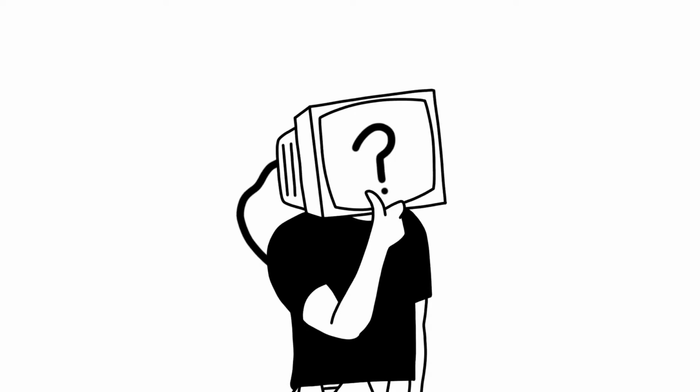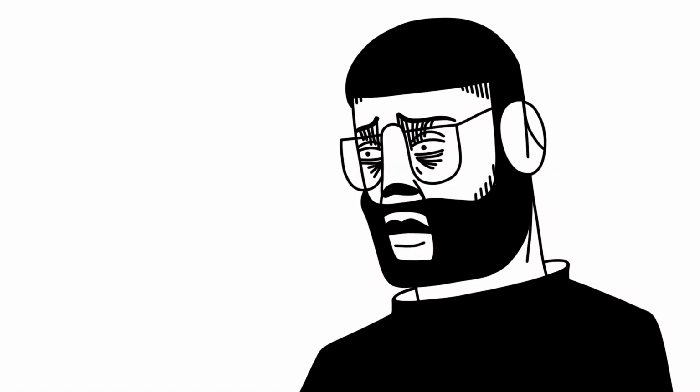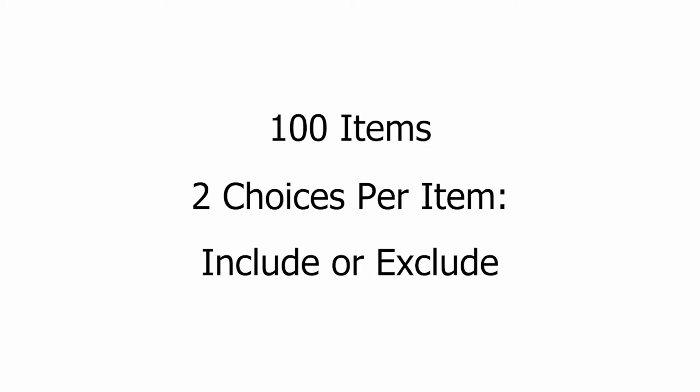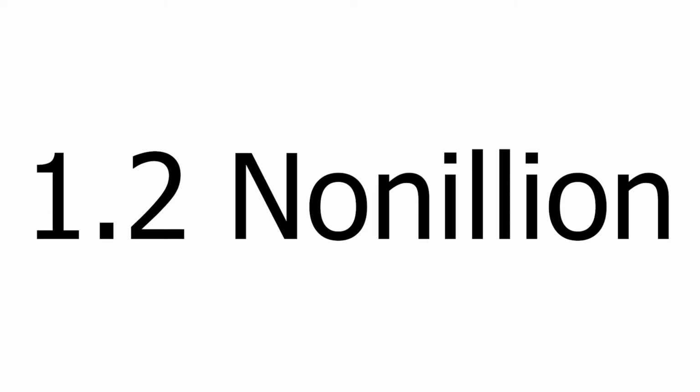Well, that's not exactly the same with a computer. Basically, without some programmatic intervention, the computer's best option is to brute force it by trying every possible solution, then selecting the best one. Well, those well-versed in brute force methods know exactly what I'm about to say, but let's say you have 100 items, then you have 2 choices per item. Either include or exclude that particular item. This means with 2 choices and 100 items, you have 2 to the 100 different possibilities the computer has to try. That's 1.2 nonillion possibilities.